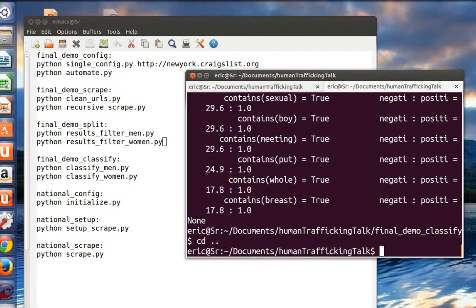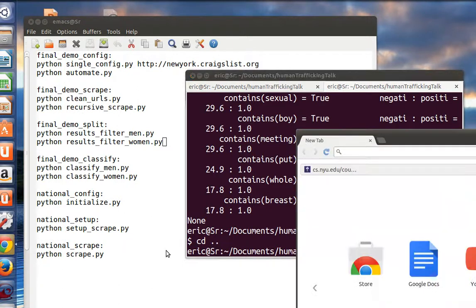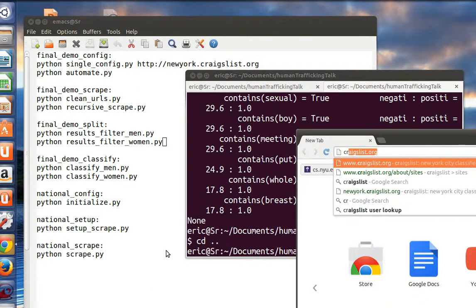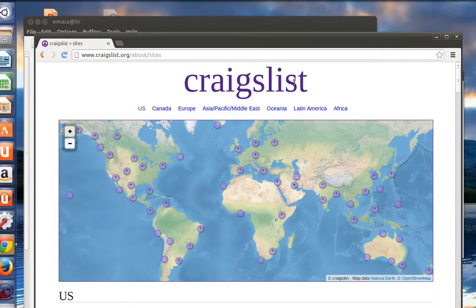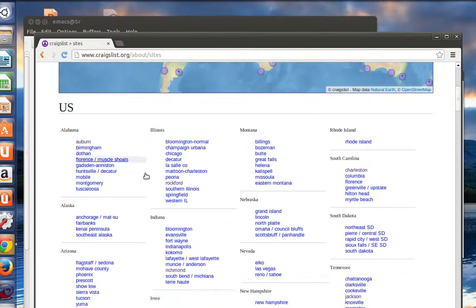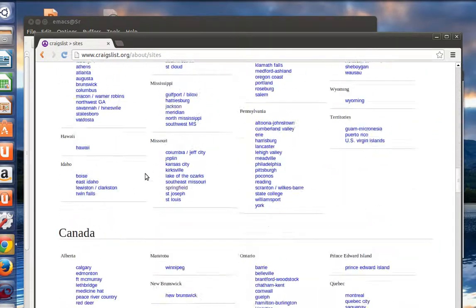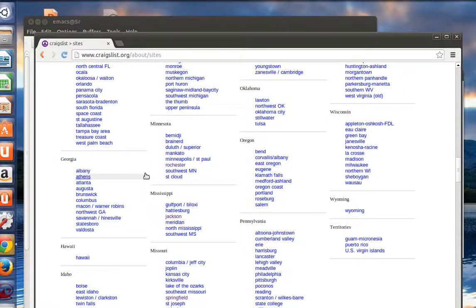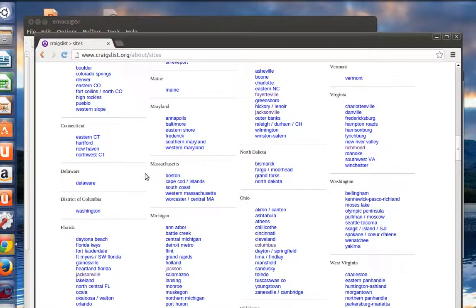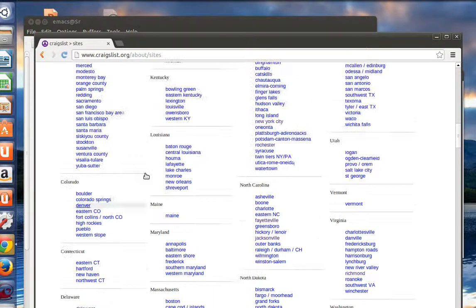All right, so now we can do this at the local level, so New York City, which is not super local. That's still a lot of results, but we'd really love to be able to do this nationally, which is what I've done. I'm not sure how many of you are familiar with this, but there's actually a ton of Craigslists, and it's international even. I only chose to scrape America because that's a big enough problem. Eventually I will choose to scrape the entire world, but it's going to take a bit.